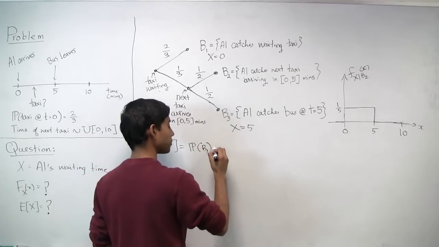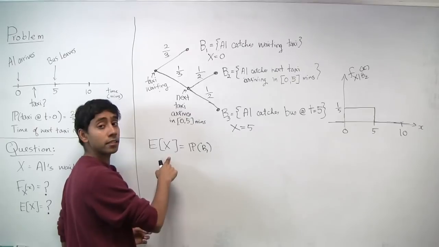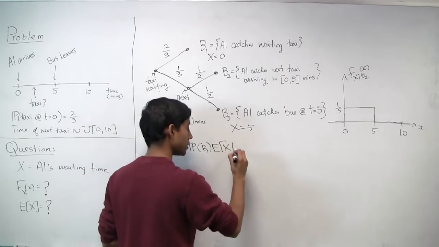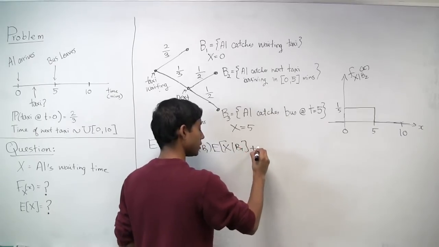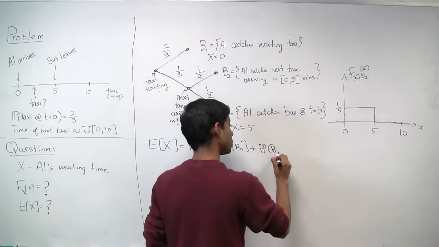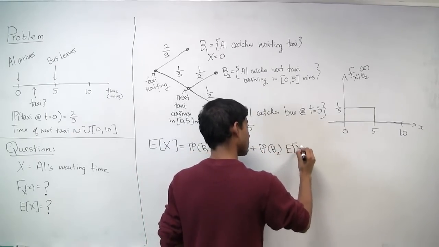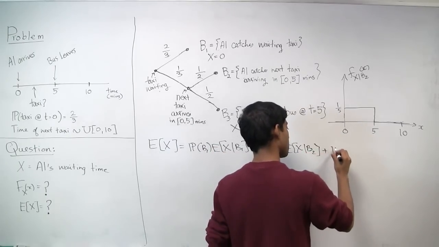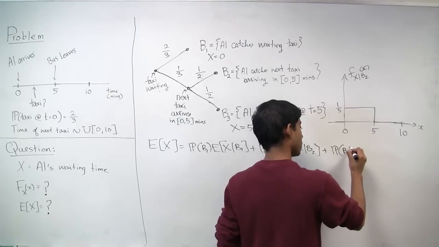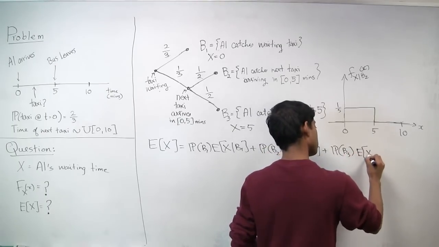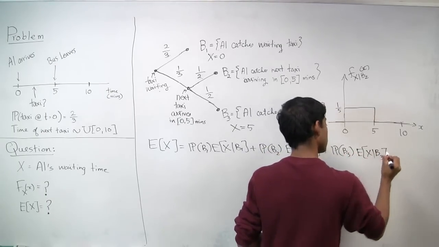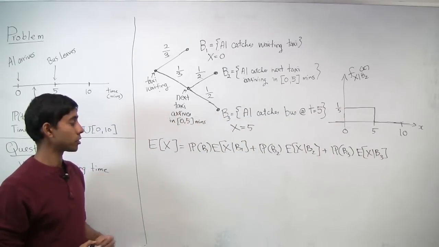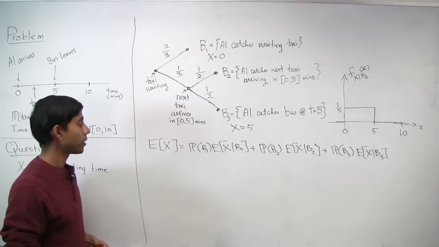which means that the expectation of x is the probability of B1 times the expectation of x given B1, plus the probability of B2 times the expectation of x given B2, plus the probability of B3 times the expectation of x given B3. This will satisfy the total expectation theorem.